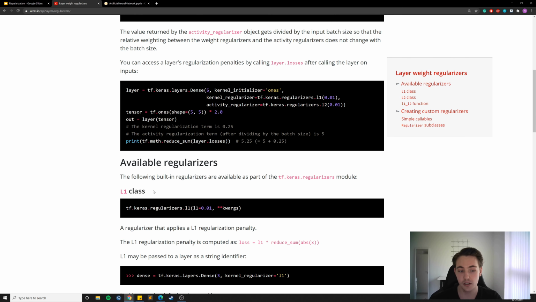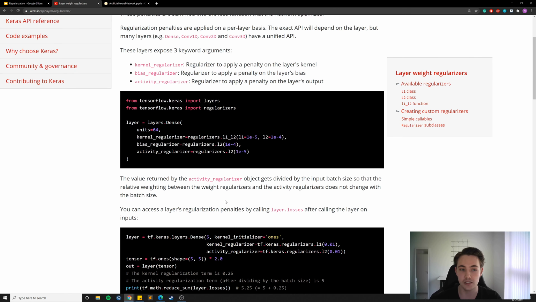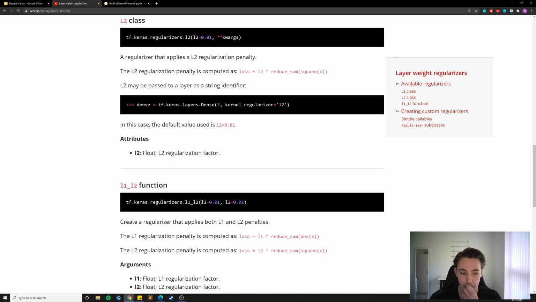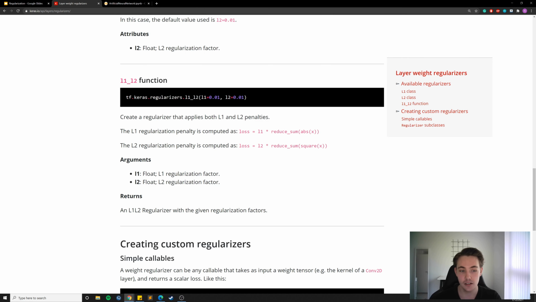So we have the L1 regularizer and the L2 regularizer, and here we have the attributes to this function. This is the gamma factor, or the regularization factor, that I already talked about. This is the only parameter that these regularizers take. Then we also have this L1 L2 function, where we apply both L1 and L2 penalties, and we can see how it is computed. So we have the loss, which is L1 times the reduced sum of the absolute value of the x values, and for L2 we have the sum of the squared x values.